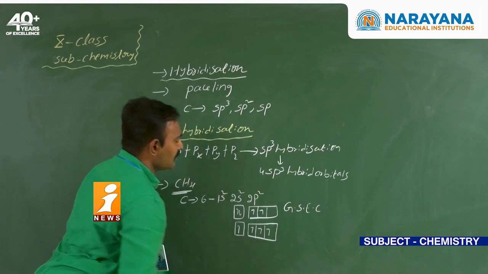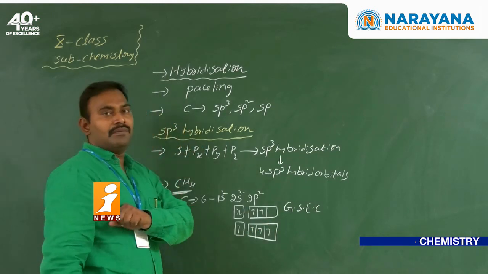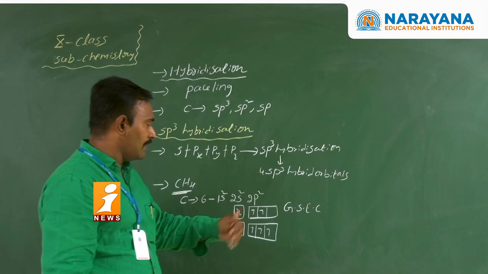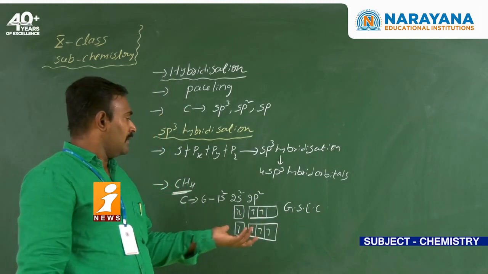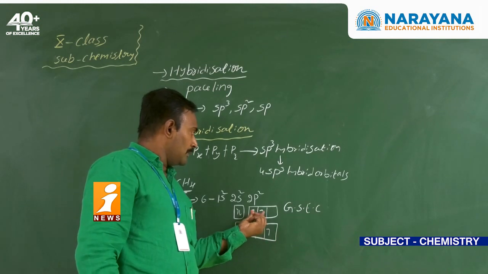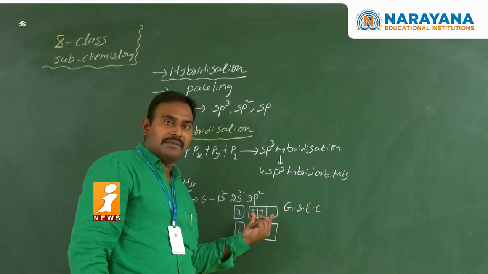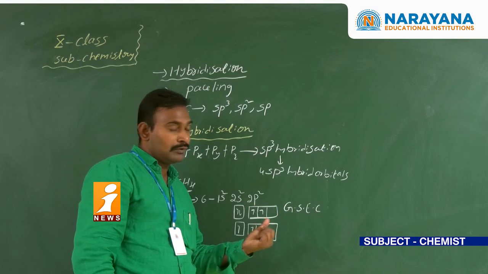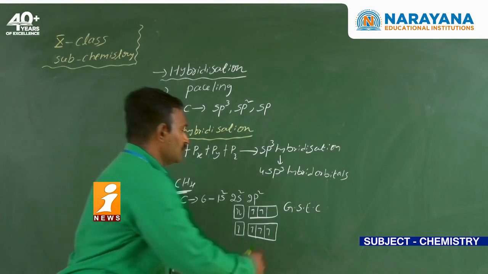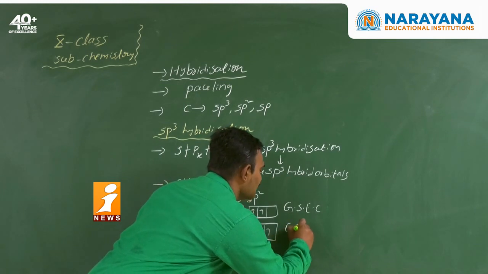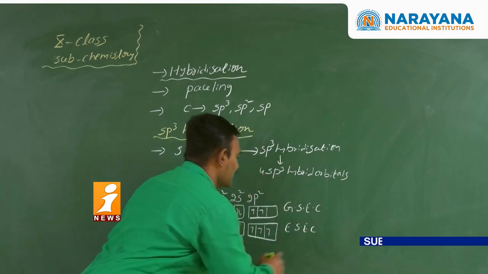The reason is that otherwise, during hybridization, only two unpaired electrons would be available, so it could form only two bonds. In this condition, it can form four bonds. This is the excited state electronic configuration.